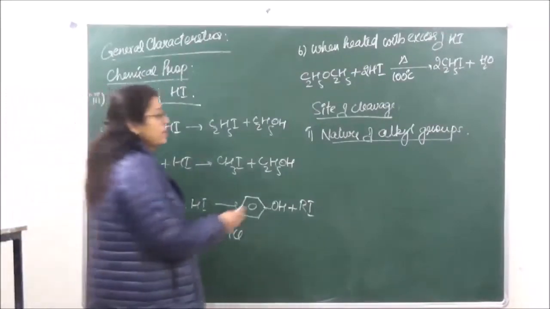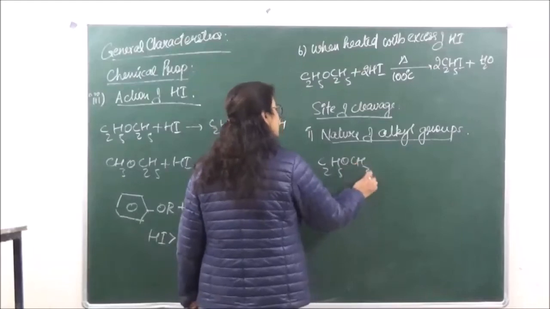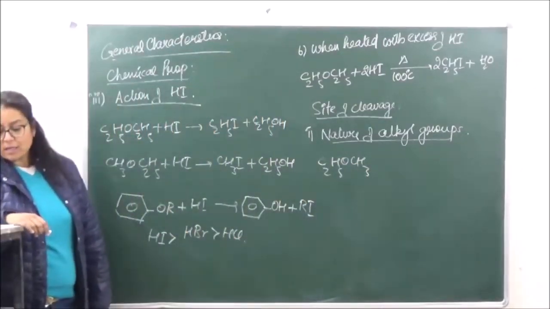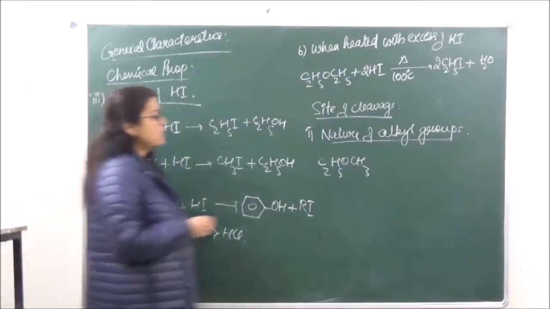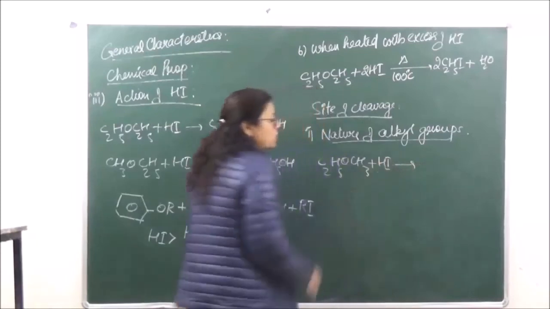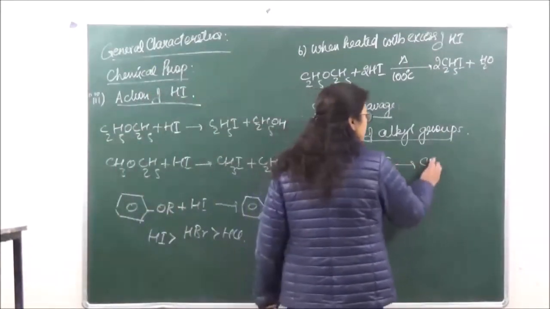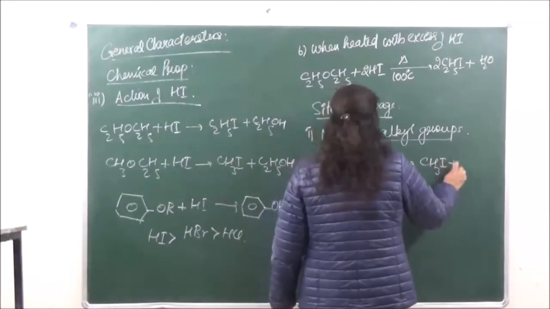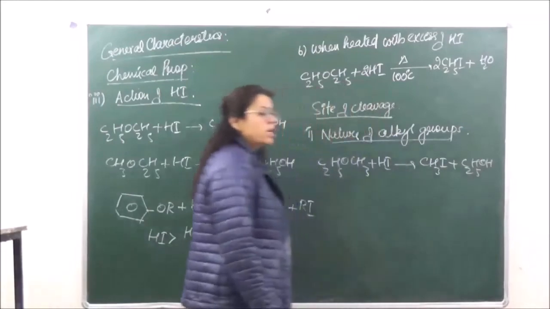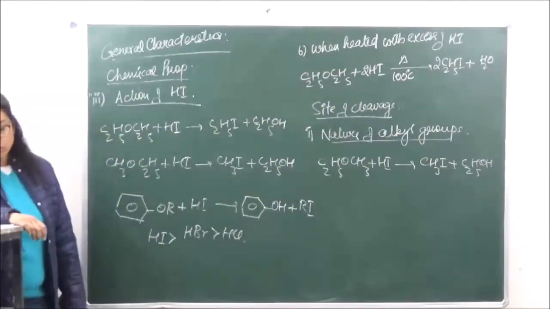So we have C2H5OCH3. Okay? Over here, the smaller group, as we've already discussed, will be retained with iodine. So we have CH3I, and the larger group with oxygen is going to form alcohols.